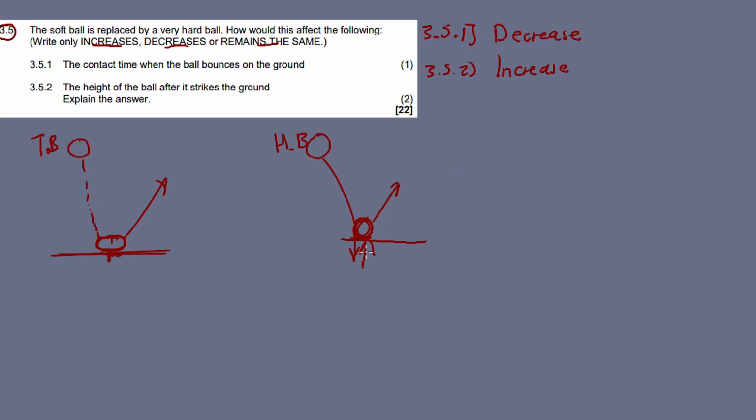Why do I say that? Because there's less contact time here. There's less contact time, so I lose less energy, unlike this tennis ball. It moves faster, I lose less energy on the way up. So we say it increases. Why? There's less contact time. So this is the last question for this question 3.